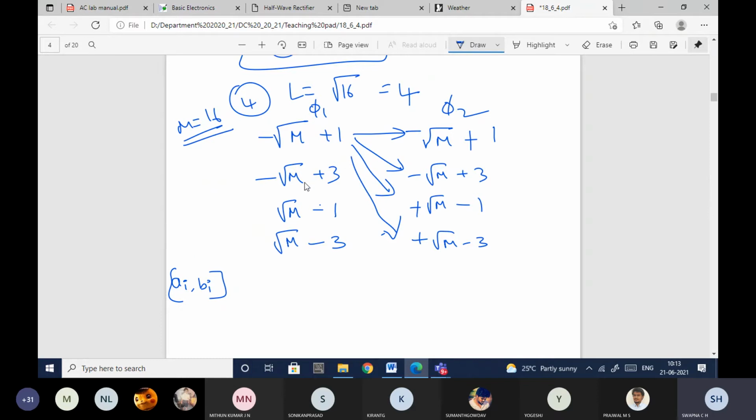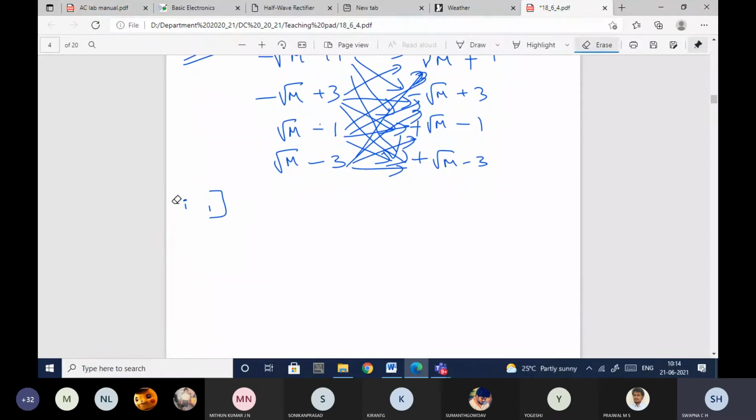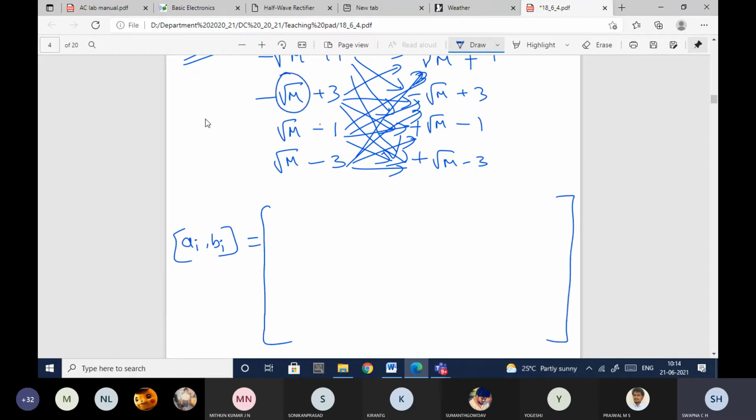Again, from minus root M plus 3, this one you need to pair with this, then this one with this, and this one with this. In the same way, this one you need to pair with the first one, second one, third one, fourth one, and again minus root M minus 3 with the first one, second one, third one, fourth one. This is how you need to pair it up. Generally we will write the ordered pair as AI, BI. These coordinates are nothing but the levels, where root M is nothing but L.